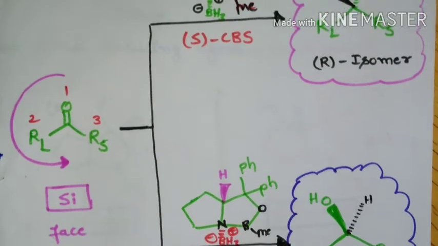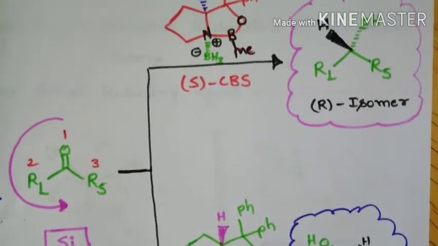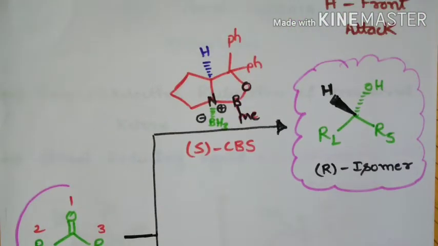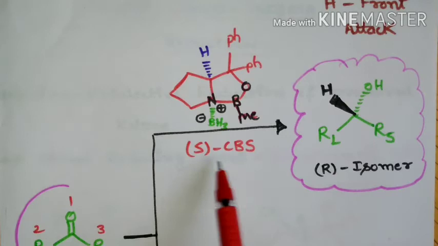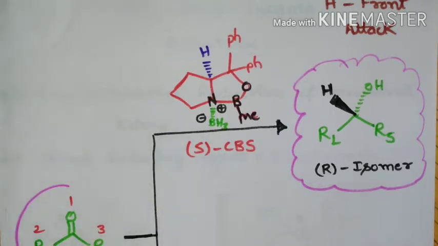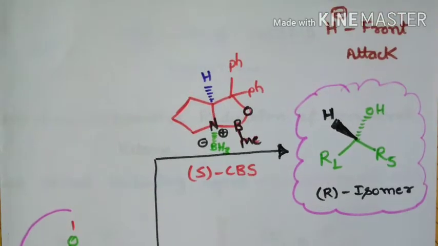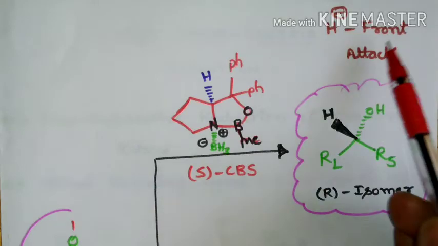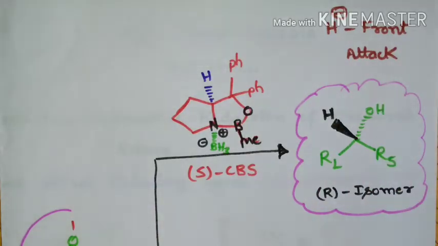So if this Si face of the prochiral ketone undergoes CBS reduction in the presence of S-CBS catalyst, then we are going to get the R isomer of chiral alcohol, and here you can see the hydride will be transferred from the front side.